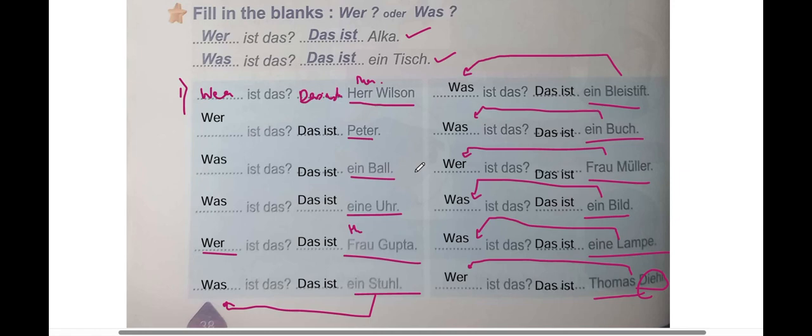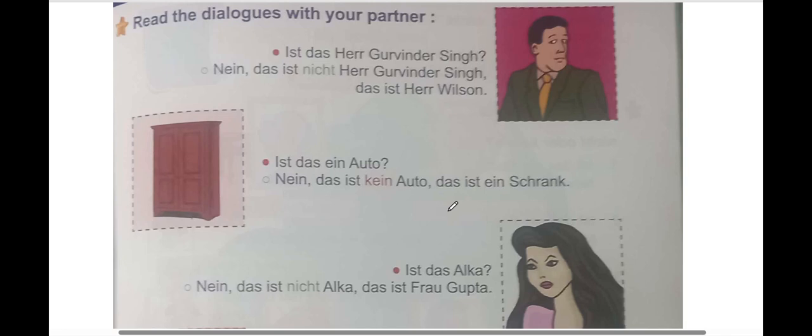Okay. So as you move ahead, we can see the next page, which is read the dialogues with your partner. This is a partner Übung like we did last time, but it's fine, you can do it by yourself. Now they're giving you a picture and they're asking you a question. Ist das Herr Gurvinder Singh? Is that Herr Gurvinder Singh? They're confirming, right? First they're asking who is that, now they're trying to recognize.